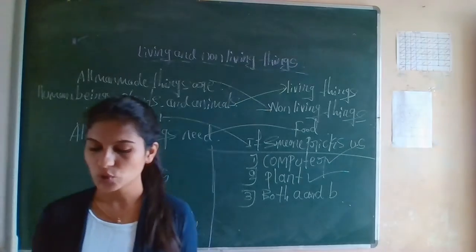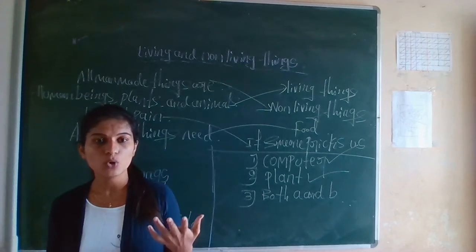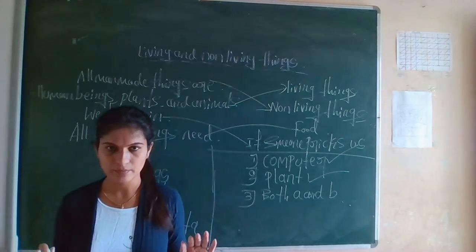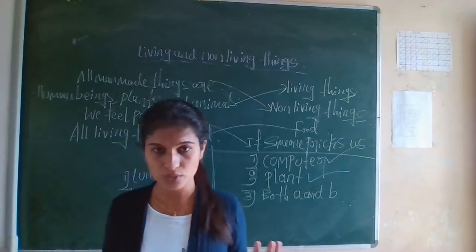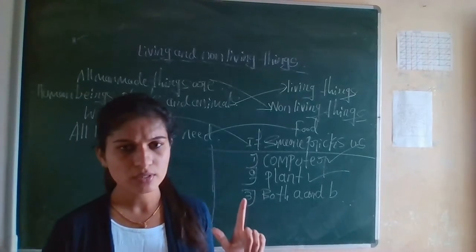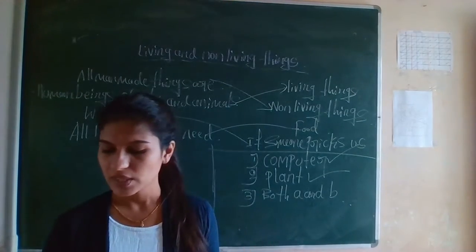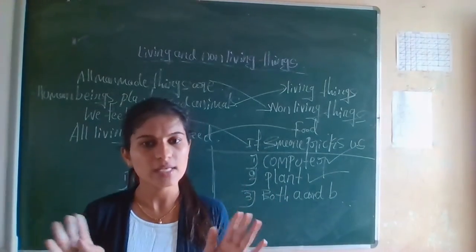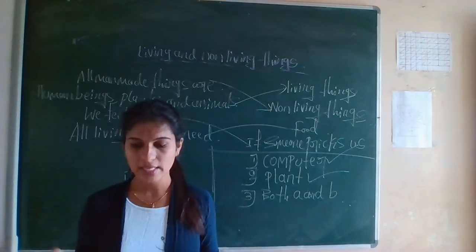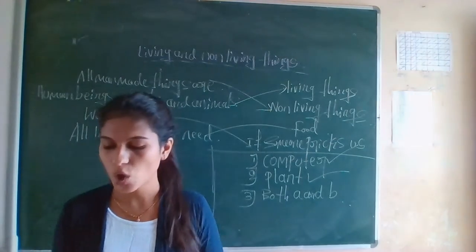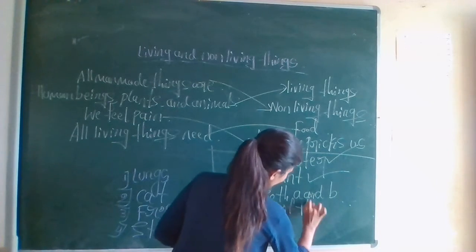Okay, next, fourth one. What is the feature of non-living things? So now you already know all the features of non-living things. First one, they do not need food. Yes, all non-living things do not need food. Next one, they do not reproduce. Yes, they do not reproduce. Sixth one, they do not die. Yes, they do not die. Then D, all of the above. Yes, all features are correct. All these are the features of non-living things. So D, which one is the answer? All of the above.